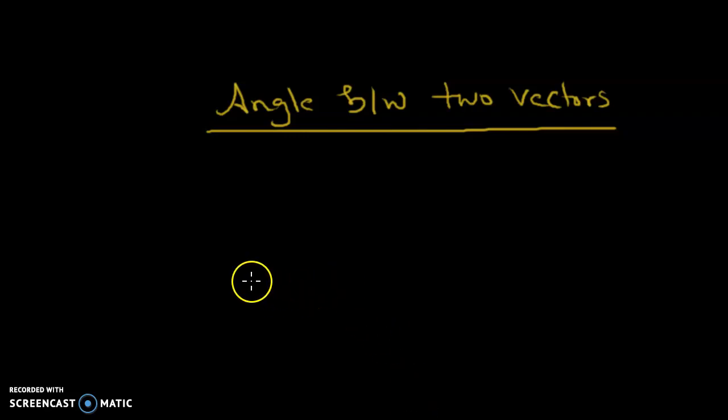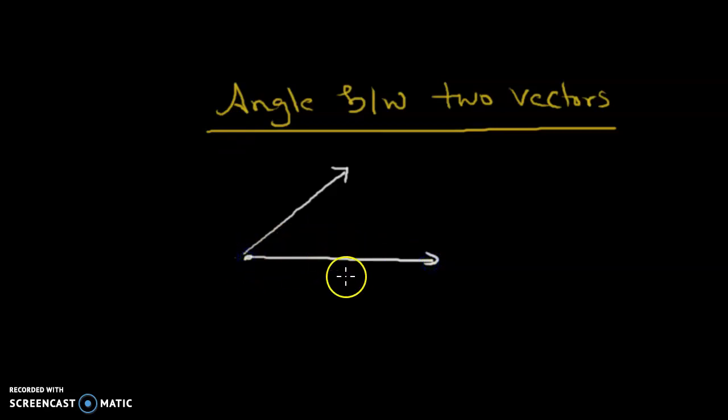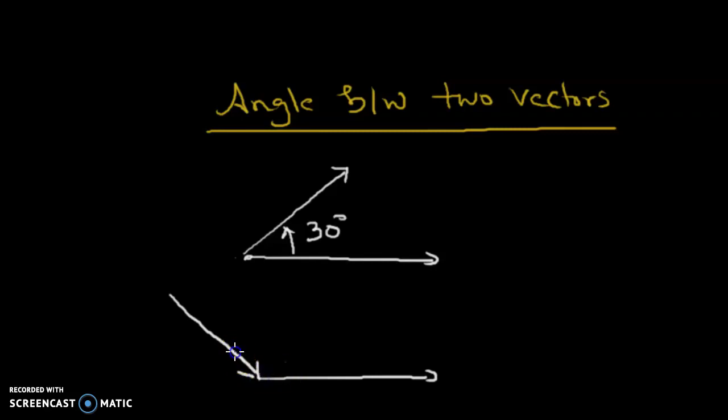So if I'm talking of the angle between two vectors, for actually knowing the angle between two vectors, we look for the angle which is made by tail to tail. Say for example here it is 30 degree, so I would say 30 degree is the angle. But if I draw like this, so would the angle be